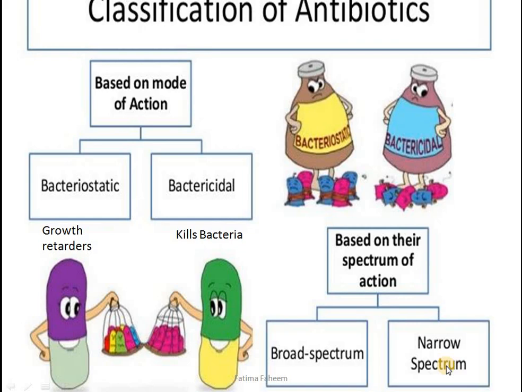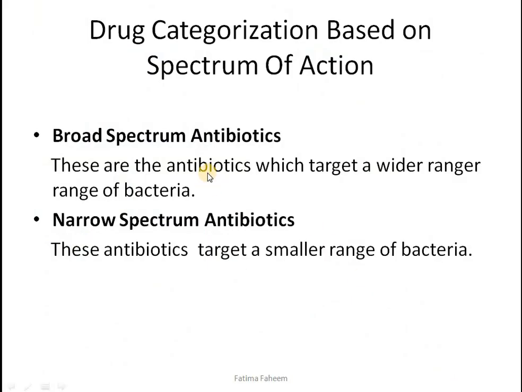What these terms mean: broad spectrum antibiotics are the antibiotics which target a wide range of bacteria. Many kinds of bacteria are affected by them. On the other hand, narrow spectrum antibiotics are targeting only a small range of bacteria.